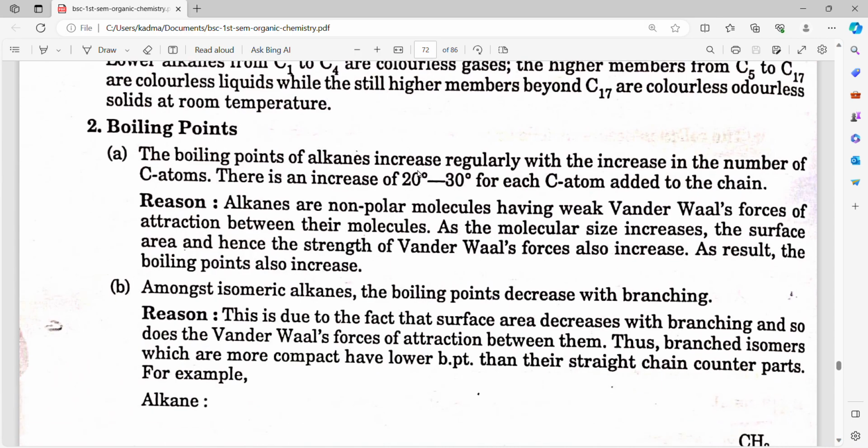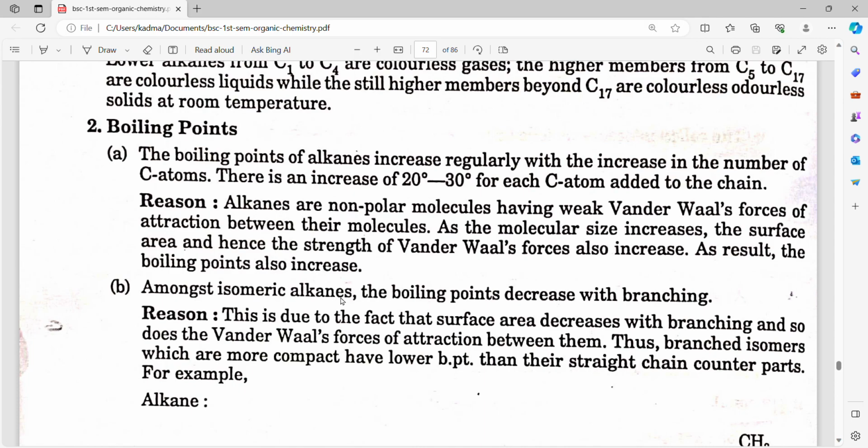The boiling points of alkanes increase regularly with the increase in the number of carbon atoms. There is an increase of 20 to 30 degrees for each carbon added to the chain. Reason: alkanes are non-polar molecules having weak van der Waals forces of attraction between their molecules. As their molecular size increases, the surface area and hence the strength of van der Waals forces also increase. As a result, the boiling points also increase.